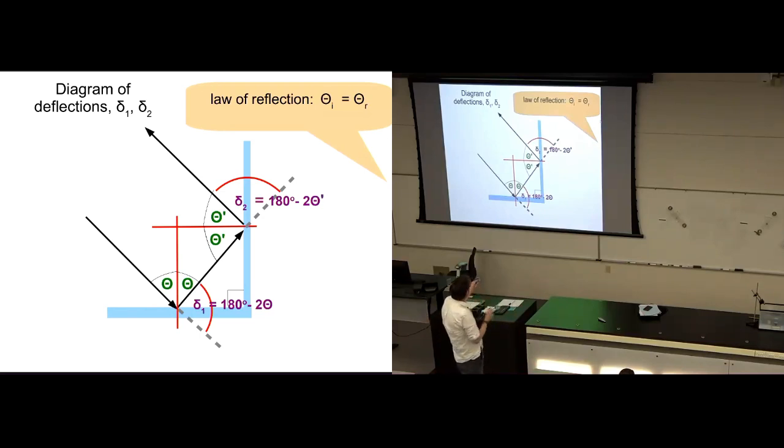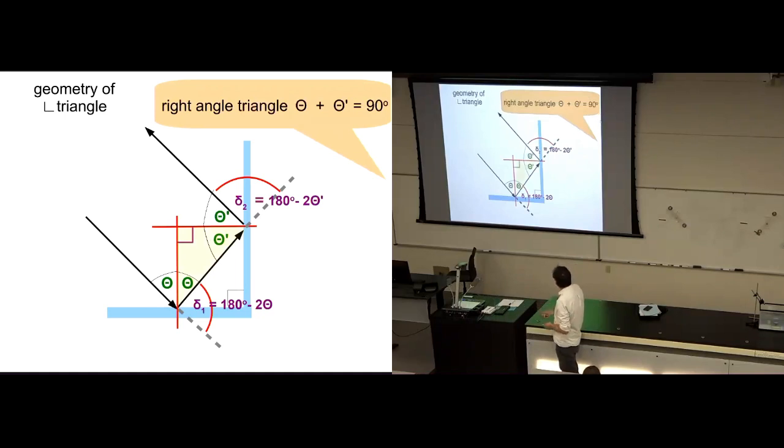And so now what we've got to do is just add delta 1 and delta 2 together to get the total deflection. Before we do that, I want to point out one more bit of geometry. So we used a bit of geometry to calculate delta 1 and delta 2 from theta and theta prime.